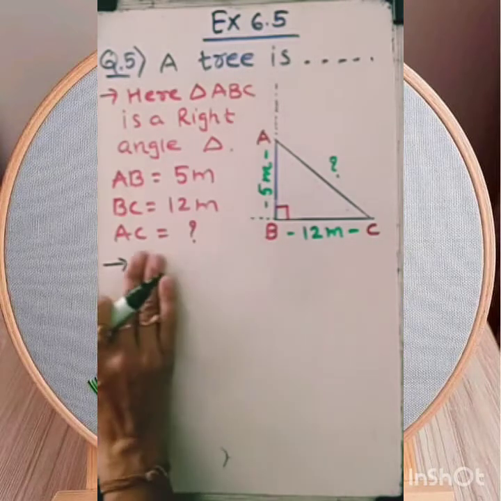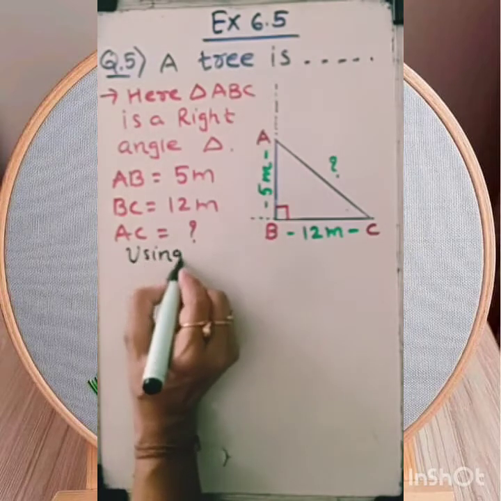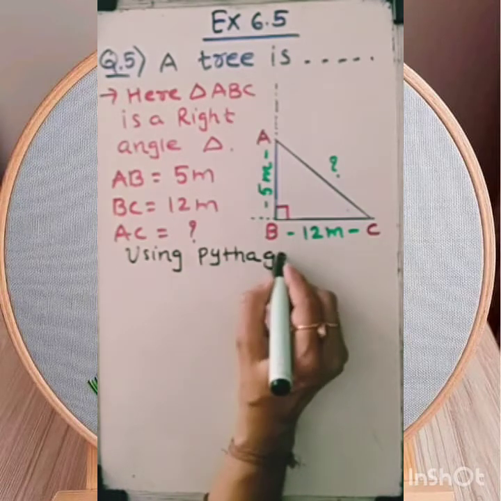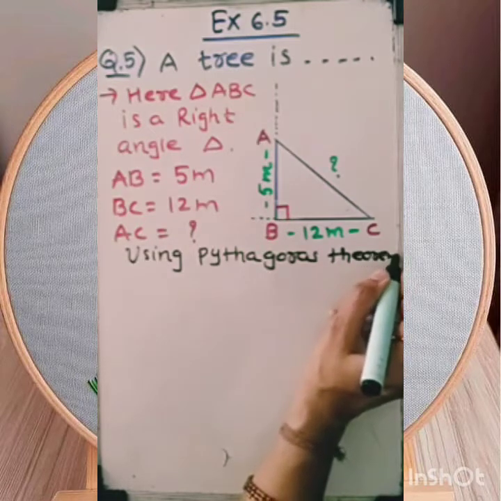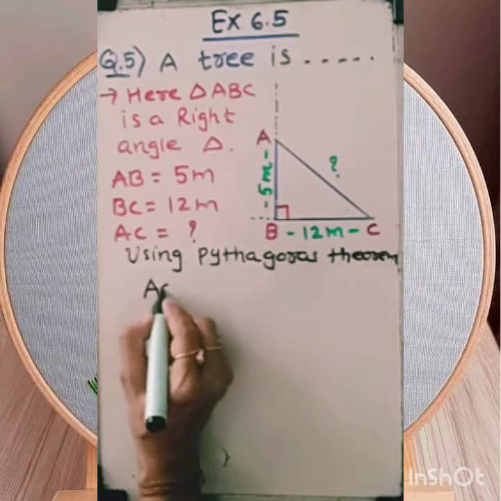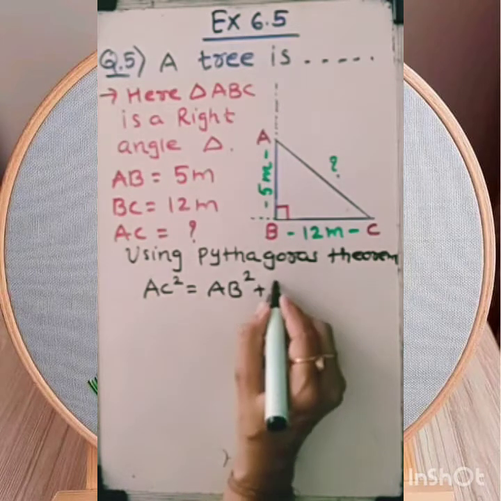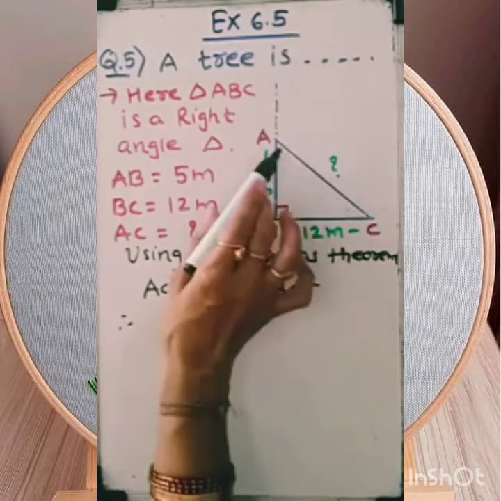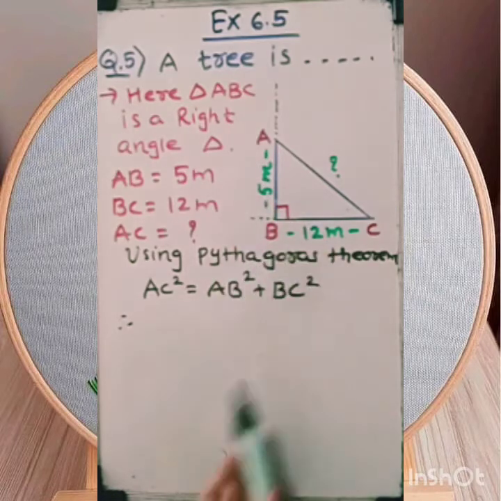Dear student, here we are using the Pythagoras theorem to find the value of AC. So let's note down: using the Pythagoras theorem, AC square equals AB square plus BC square. This is, as you know very well, hypotenuse square equals base square plus perpendicular square.